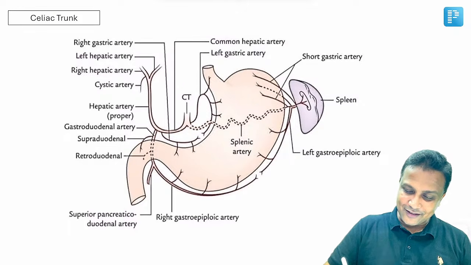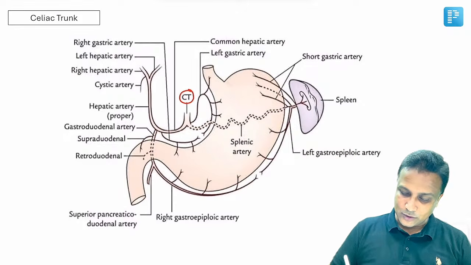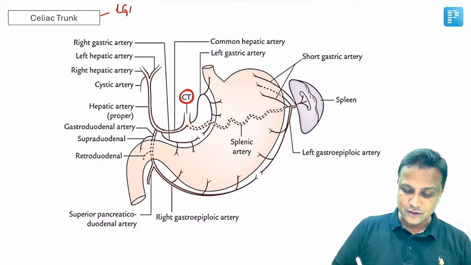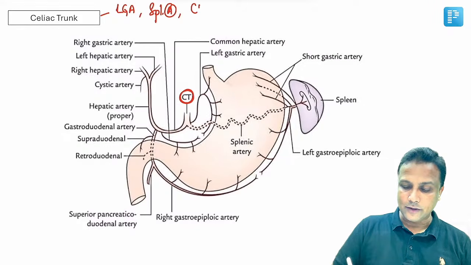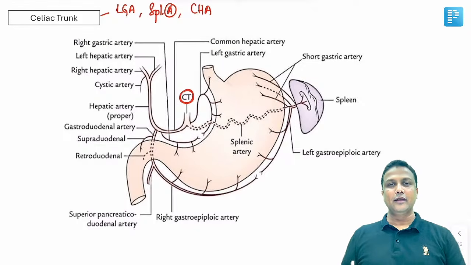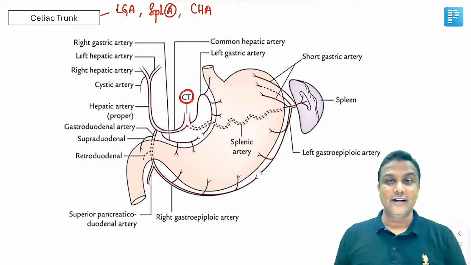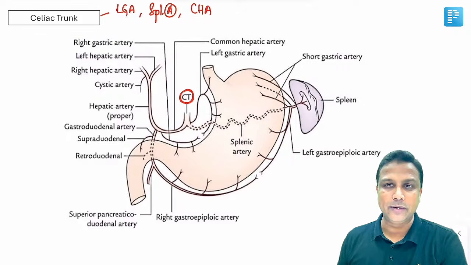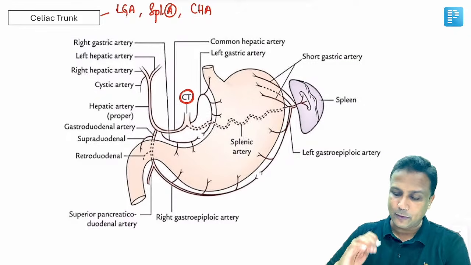Now, celiac trunk, it is given right at the level of T12, and there are 3 important branches from here. One is your left gastric artery. Another one will be the splenic artery. Another one will be the common hepatic artery. The easiest one will be the left gastric artery. Yes, moderate one will be the splenic artery, and then the most difficult one will be the common hepatic artery. Let us see all of them one by one right now.